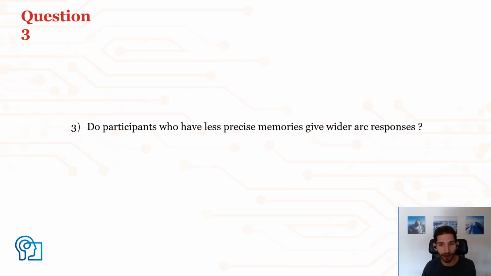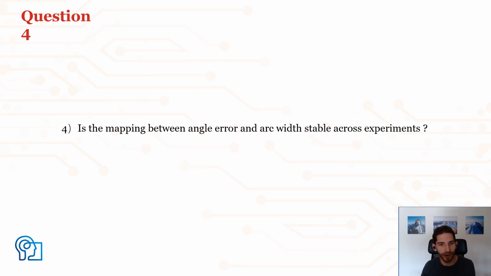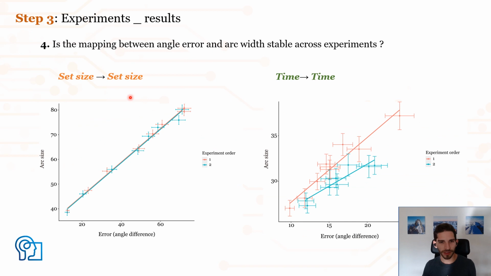Furthermore, if we look across participants rather than within participants, we see that the two measures increase concordantly as well. So people are using similar mapping functions. So finally, is this mapping stable between the two different experiments? First, look here on the left for people who performed both set size experiments on different days. We can see that the mapping from angle difference to arc size is perfectly reliable from one experiment to the other. The two lines fall exactly on top of each other.